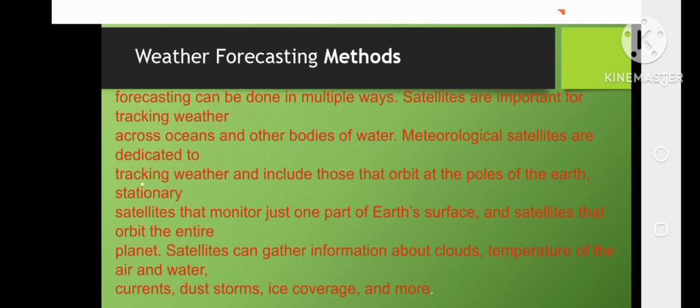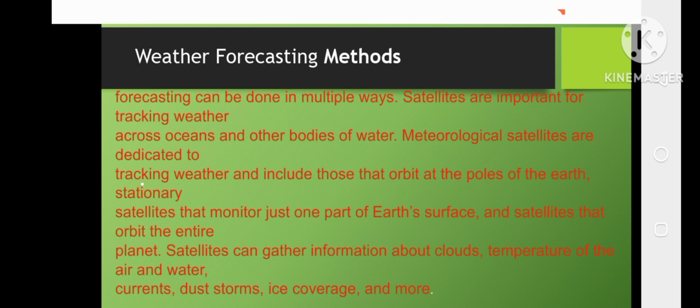Weather forecasting methods. So forecasting can be done in multiple ways. Satellites are important for tracking weather across the oceans and other bodies of water. Meteorological satellites dedicated to tracking weather include those that orbit at the poles of the Earth, stationary satellites that monitor just one part of the Earth's surface, and satellites that orbit the entire planet.